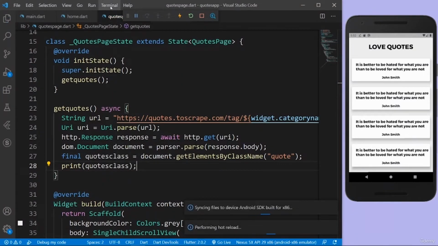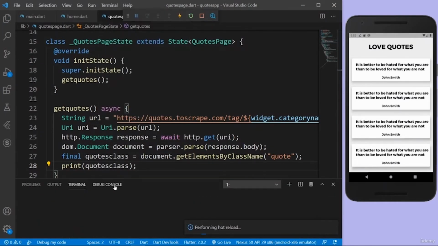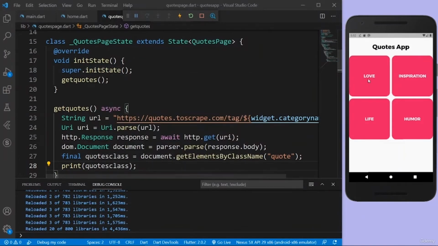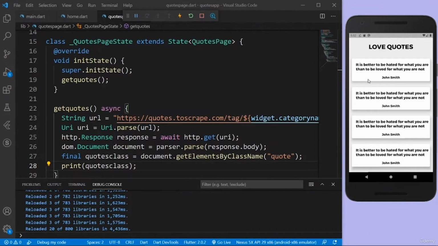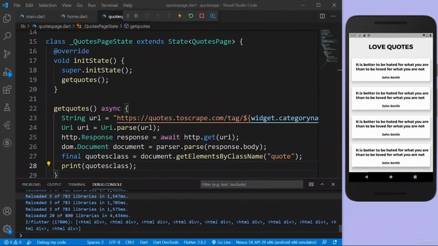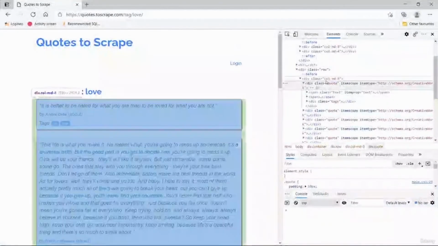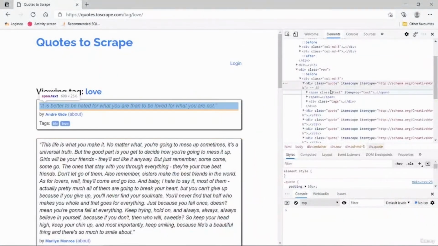Let's open up the terminal and see the data which we get. So let's go back and come back again, because this should run in the initState function. So when I click on this, it will take some time, but it will parse it. There you go. I have a list of quotes. So I have a list of HTML divs, and in those HTML divs, I have the actual data again. So again, I have to parse those classes. So again, I have to get the elements by class name, because as I said, this quotes class is the actual main class, but in that class again, we have subclasses. One is the text and one is the author.